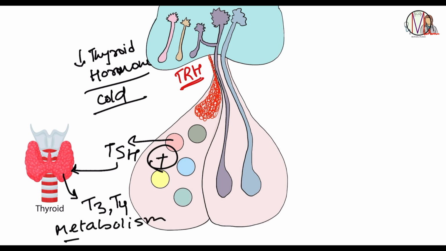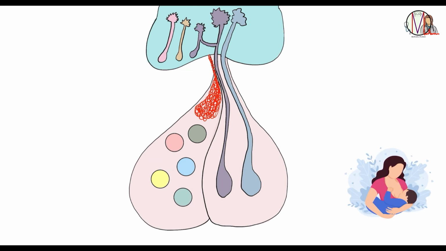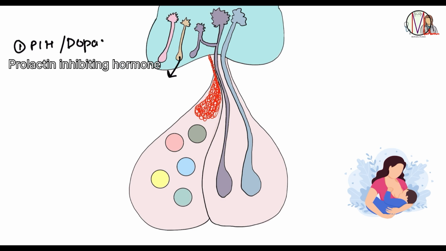Another nucleus in the hypothalamus is the arcuate nucleus, which is responsible for the release of three hormones. First one is the PIH, that is prolactin inhibiting hormone, also known as dopamine. Remember, most of the hormones from hypothalamus have a positive effect, that is stimulating effect on the pituitary gland, but dopamine has a negative effect, that is inhibiting effect.